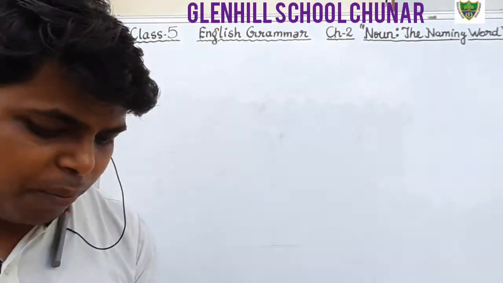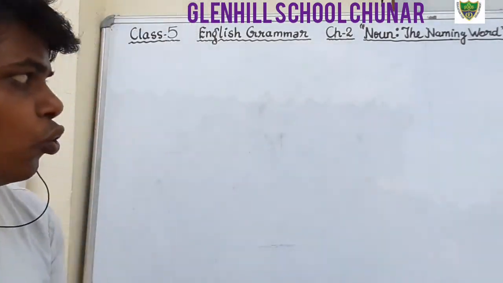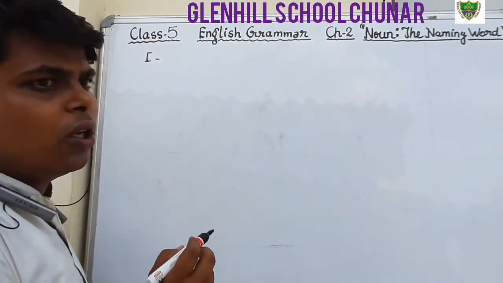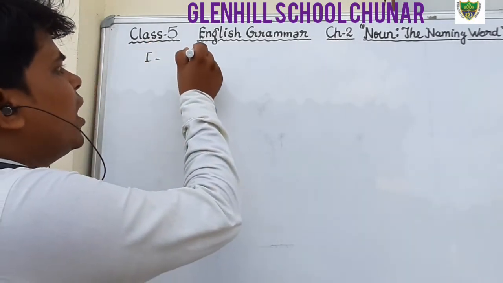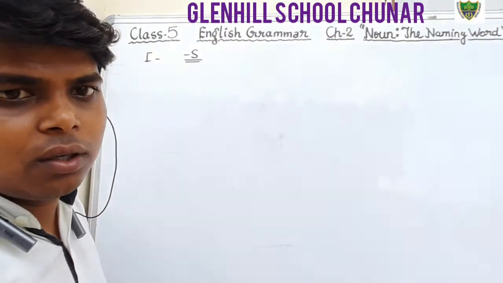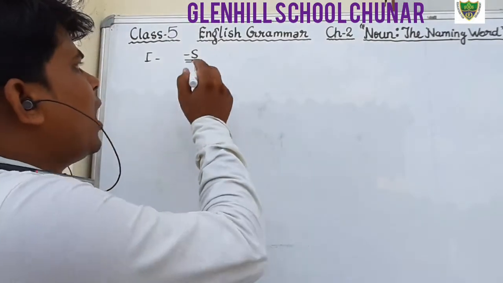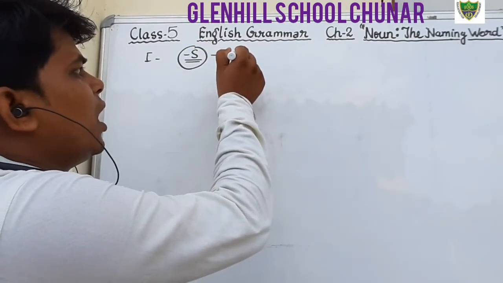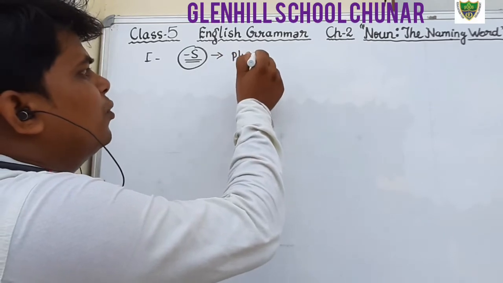Dear students, in the previous classes we have discussed two rules. In the first rule, which is very simple, by adding s to the singular number we make plural.